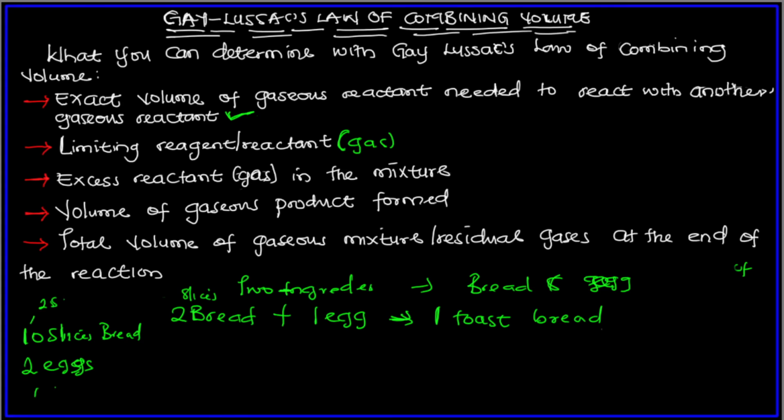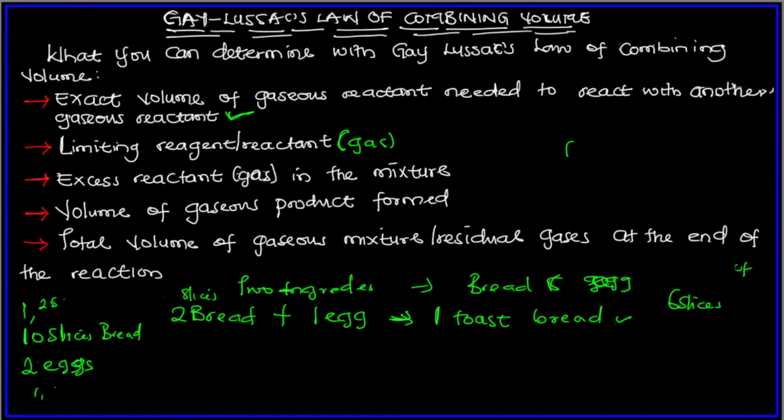You make one toast bread. You now pick another two slices of bread and one egg. You make another toast bread. So you have made two toast bread already, but you cannot continue. Why? Because this egg has finished. Remember that you took two slices of bread first time, two slices another time. That is four slices of bread. There are still six slices of bread remaining, right?